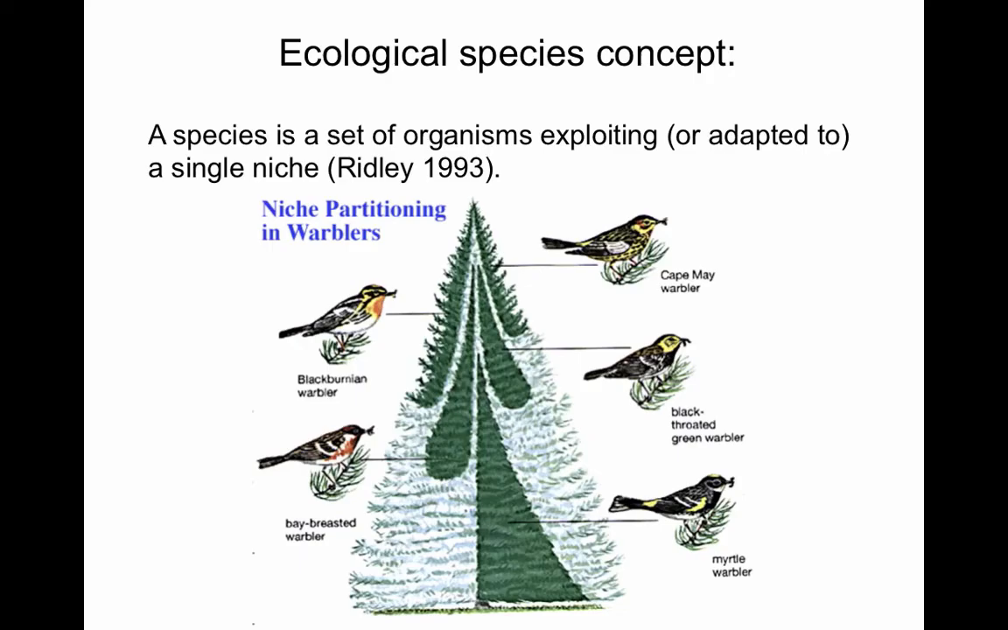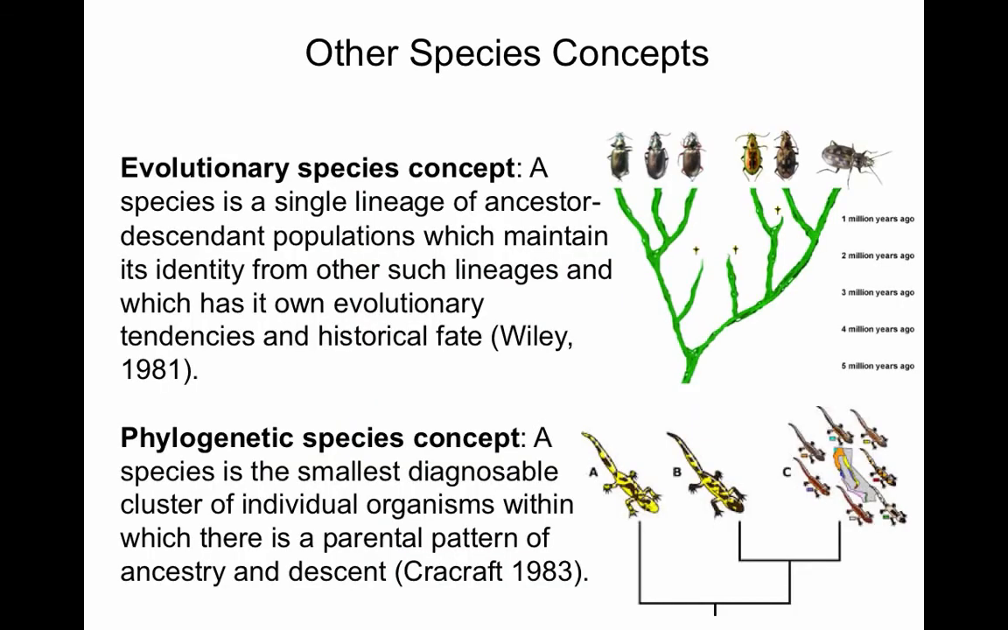So bringing this back to our example of the tiger and the lion, they will not be the same species under this ecological species concept because they use very different habitats. Like we said, tigers can live in the forest where lions need open savannas. Other examples of species concepts, like the evolutionary species concept, say a species is a single lineage that has an ancestor and descendant populations and maintains its identity from other evolutionary lineages.